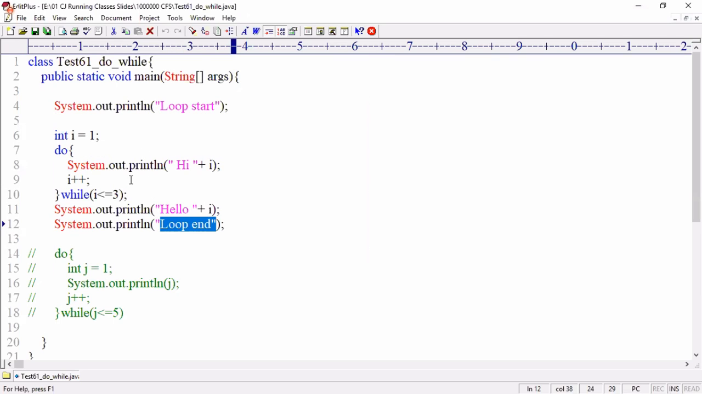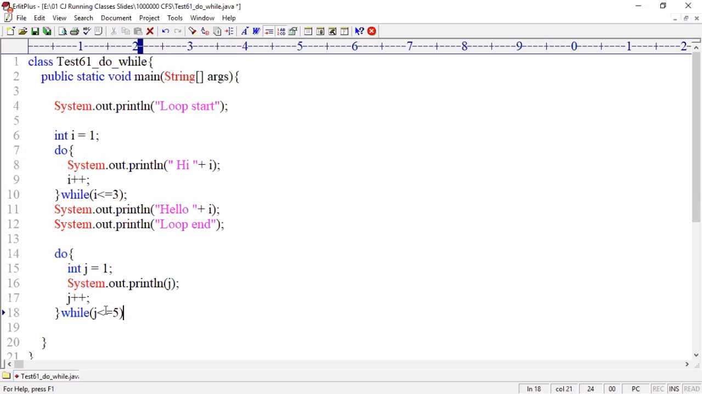I told you, in the do while loop there are two rules. Rule number 1, the semicolon is mandatory. And rule number 2, the variable you are using in the while loop condition must be declared before the do while loop. If you declare it inside the do while loop, then you will get a problem.